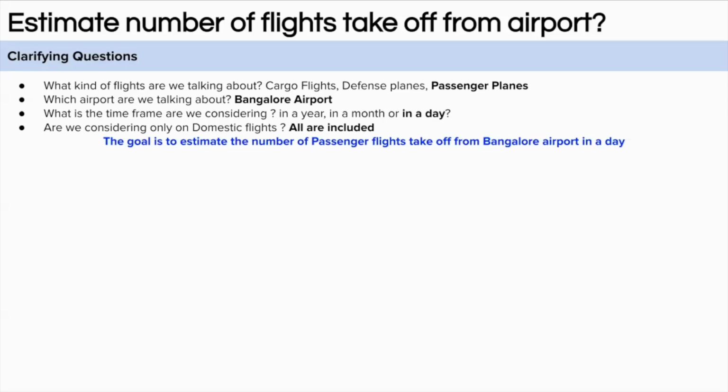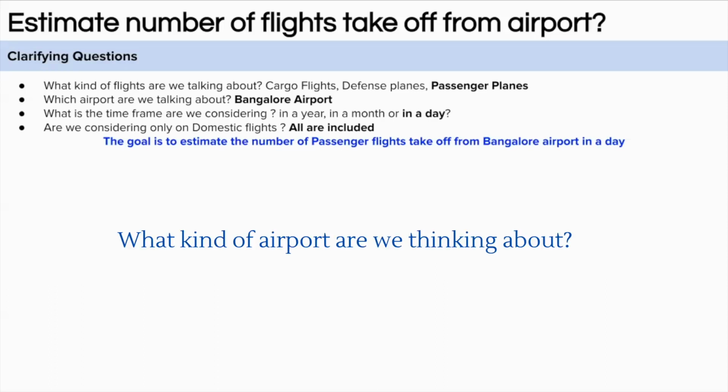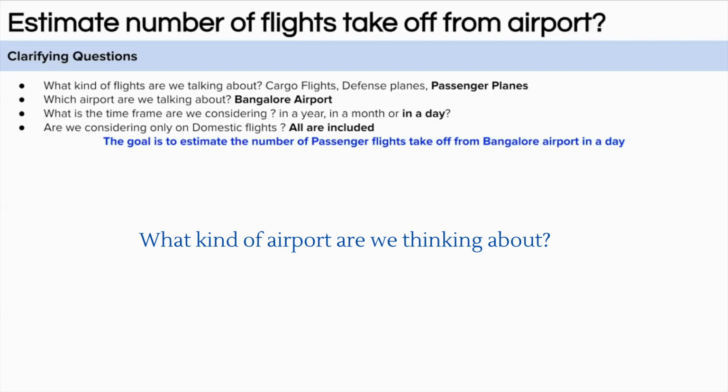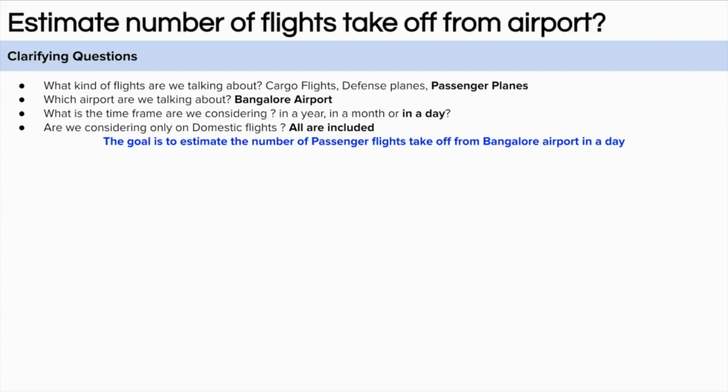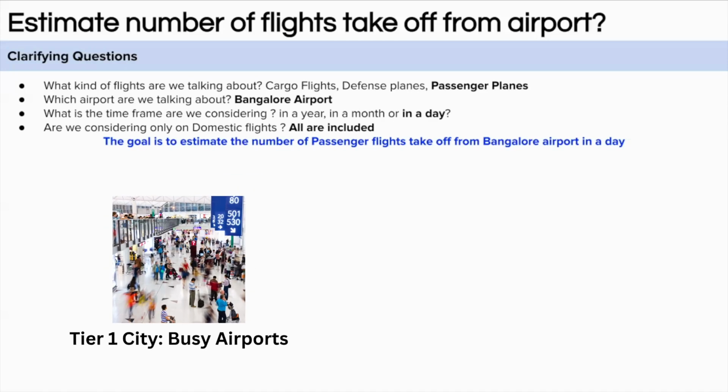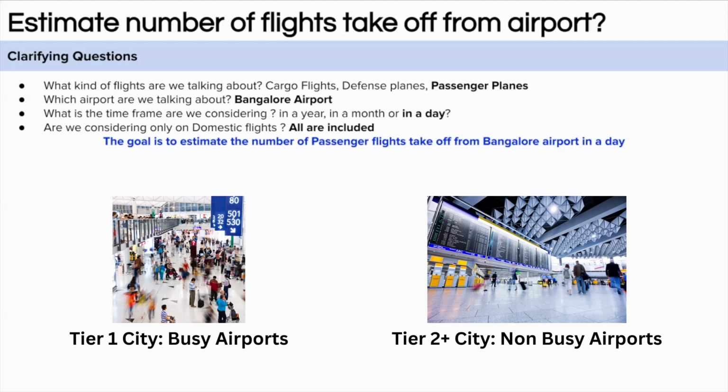The second question which we can ask is about the airport. What kind of airport are we thinking about here? Is this airport in a tier 1 city or a tier 2 city? Why am I asking this question? It is very important for you to know beforehand why you are asking this question. I ask this because busy airports are always operational. But some airports which are not very traffic heavy will have non-operational hours also.